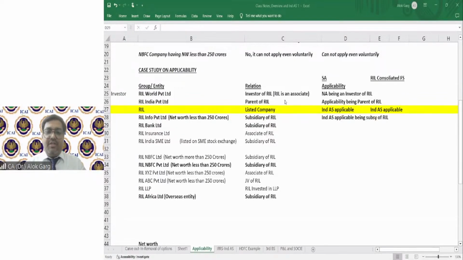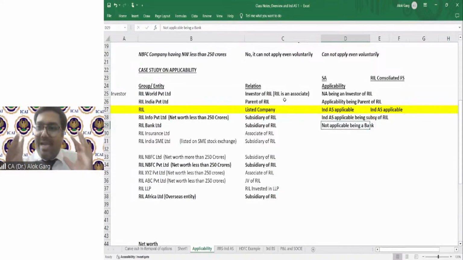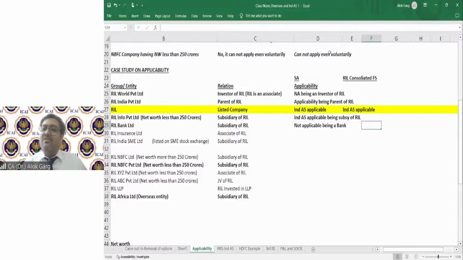So Chandrasekhar has very well explained, sir, on banks, since it is not yet notified, IND AS is not applicable. But for CFS purpose, bank will prepare IND AS financials. On RIL Bank, not applicable, being a bank. So friends, banks cannot apply IND AS even voluntarily. So bank's financial statement will be reported as per accounting standard, as per ICAI. But how come Reliance will prepare its consolidated financial statement?